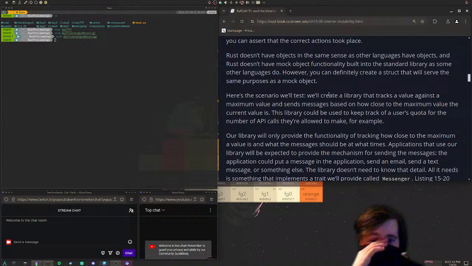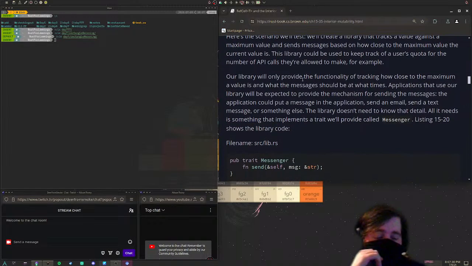Here's the scenario we'll test. We'll create a library that tracks a value against a maximum value and sends messages based on how close to the maximum value the current value is. This library could be used to keep track of the user's quota for the number of API calls they're allowed to make, for example. A library will only provide the functionality of tracking how close to the maximum value it is and what the messages should be at what times.